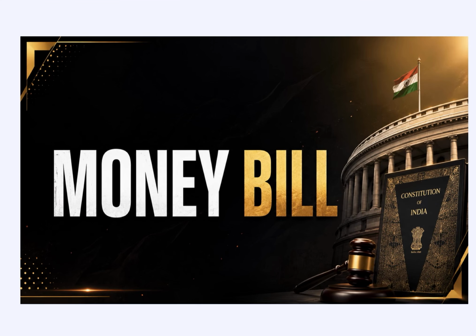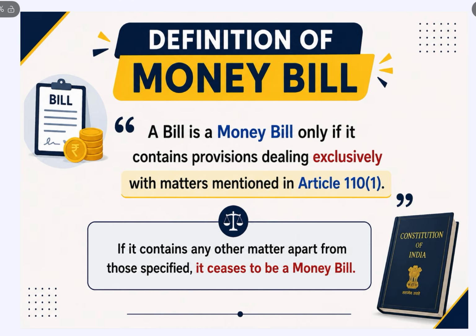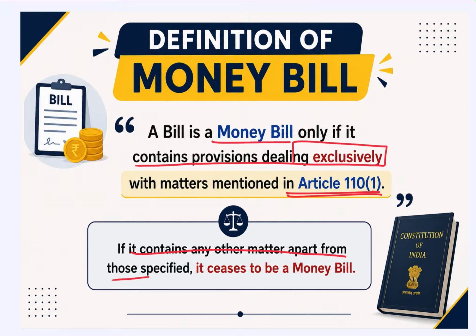In today's video, we are going to discuss the topic of money bill. Let's start with the definition of money bill. A bill is considered a money bill only if it contains provisions dealing exclusively with matters which are mentioned in Article 110 Clause 1. If it contains any other matter apart from those specified, it ceases to be a money bill. So it has to exclusively and only deal with the matters mentioned in Article 110 to be classified as a money bill.